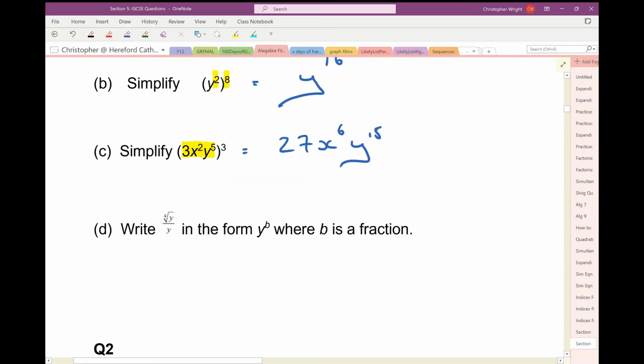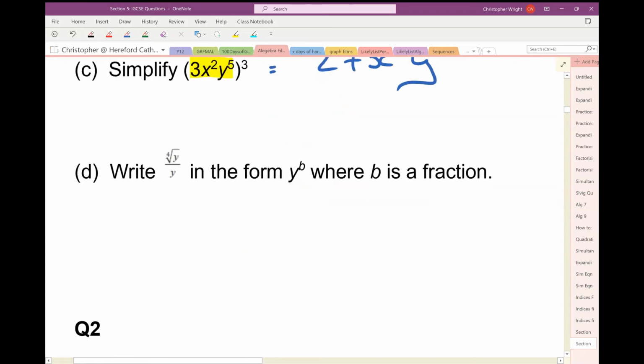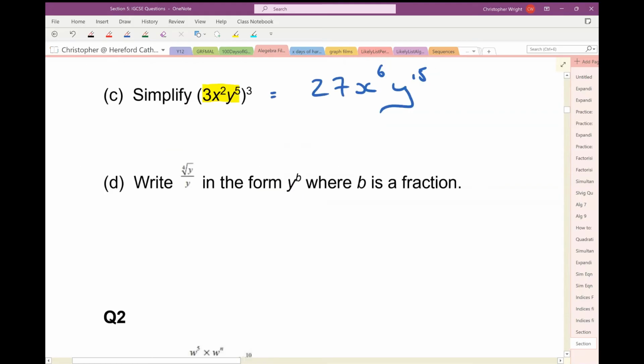And part D, I need to write this fraction in the form y to the power of b. So essentially, I need to write this fraction as y to the power of something and see what that something is going to be. Let's have a look. The top of the fraction is the fourth root of y, so that's y to the power of a quarter, and that's over y.